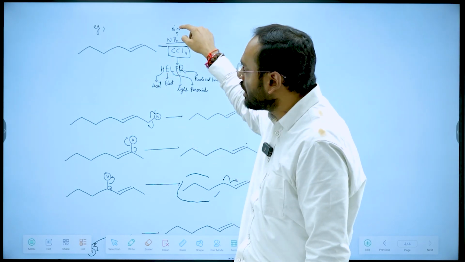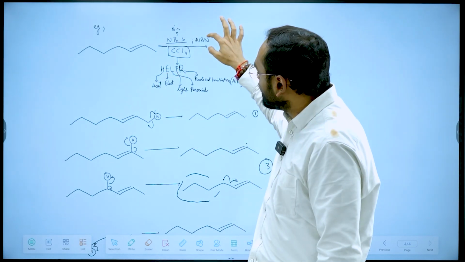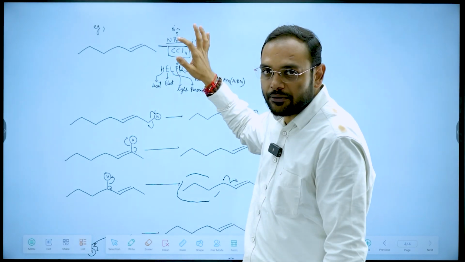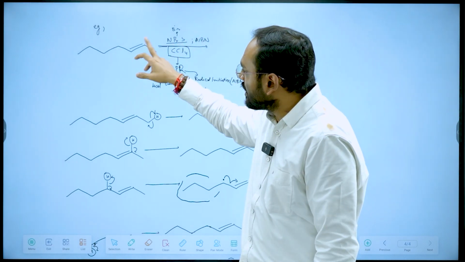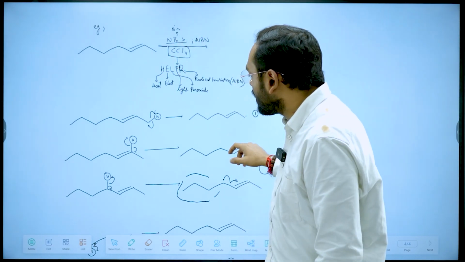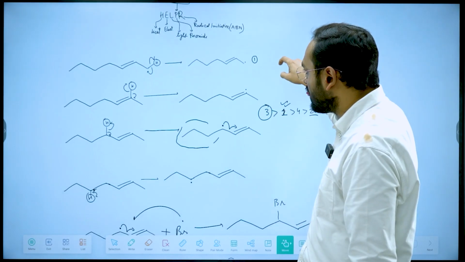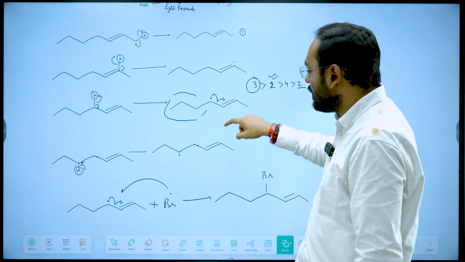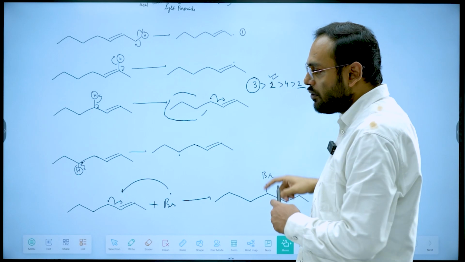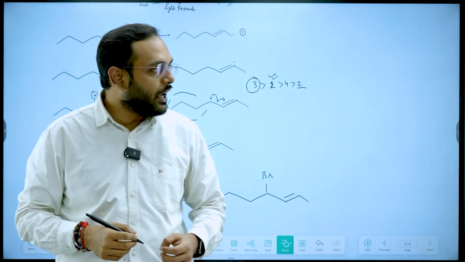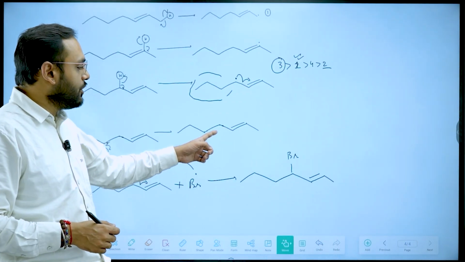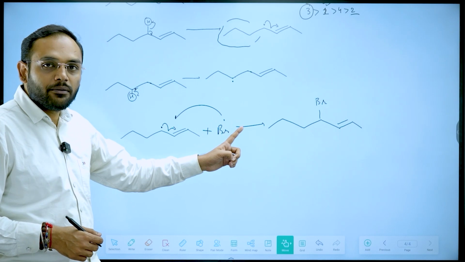Because of the presence of AIBN, NBS will produce a Br free radical. This Br free radical will attack over here. I have seen it will produce four kinds of free radicals, and among these four intermediates, I have decided which is the most stable, and after that I have found my final major product.